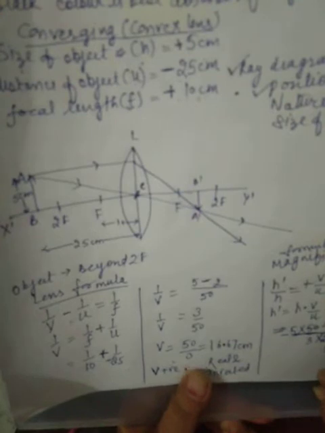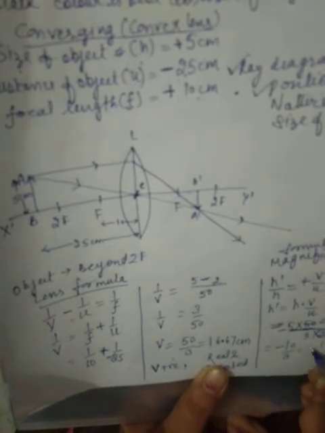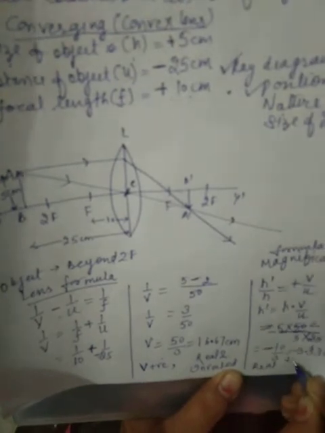25 ones are 25, 25 twos are 50, 5 twos are 10. 10 by 3, minus 10 by 3, that is minus 3.3333. So only minus 3.33 centimeter. As height is negative, negative means image is inverted. Inverted is always real, so it is telling that image is real and inverted.